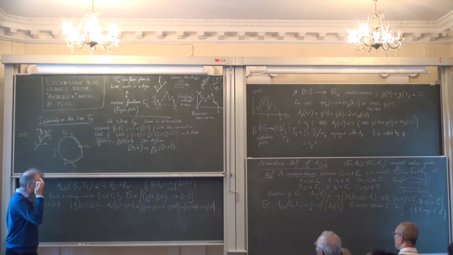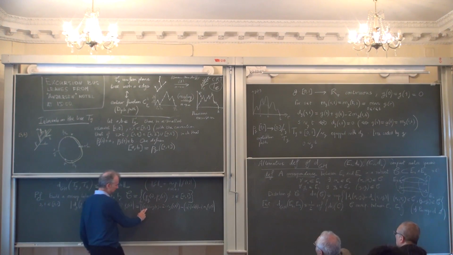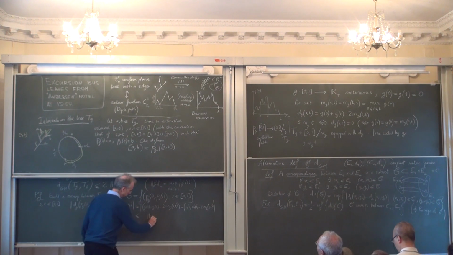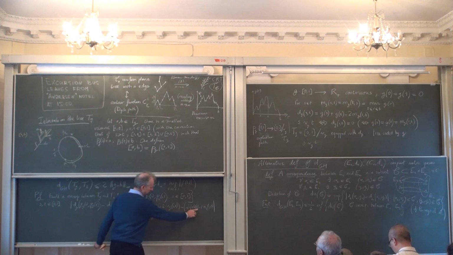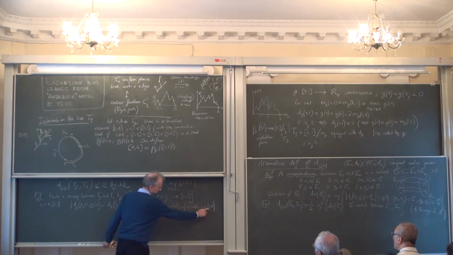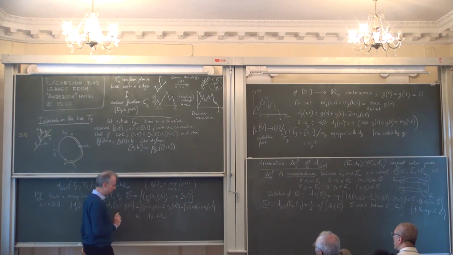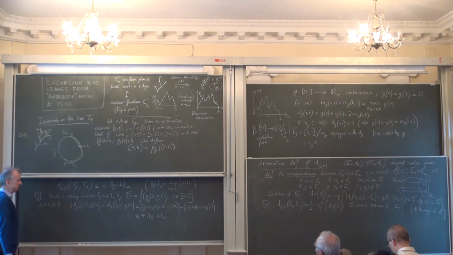So now it's quite clear what we get, because we have g of s minus h of s. This is bounded above by the sup norm of g minus h. The same for g of t minus h of t. And the same also for this minimum, mg minus mh is bounded also by the uniform norm. So you get a bound by 4 times the norm of g minus h.